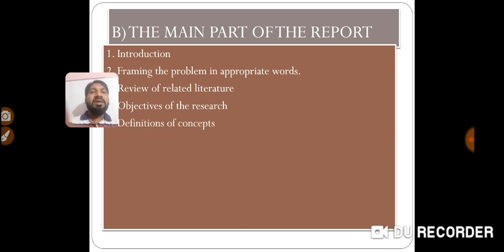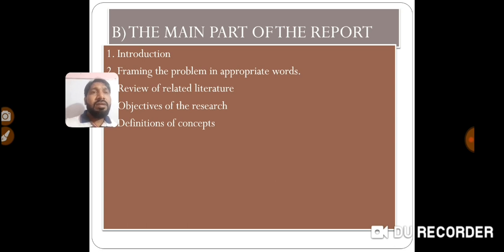Then the fifth one is definitions of concepts, or you can write the definitions of operational concepts. What does it mean? Here you have to write the definition of the words which are used while stating the problem. It means the second topic I told you, framing the problem in appropriate words. So whatever words are used there, the definition of those words should be given here.